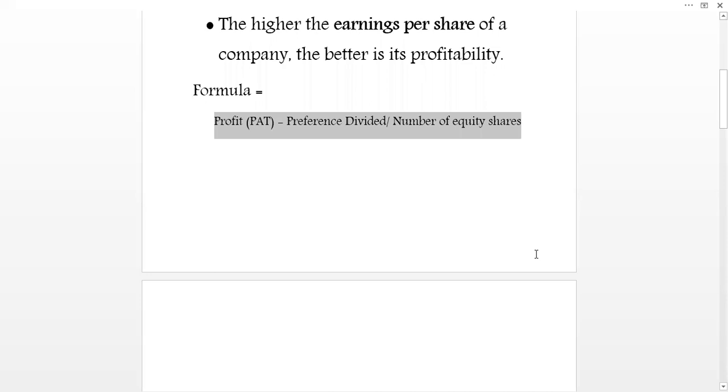The formula for calculating EPS is as follows: profit after tax, that is net profit or net earnings of a company, minus preference dividend, upon number of equity shares. Now let us have a look at how this profit after tax is calculated and why we minus preference dividend from it to get earning per share, with the help of an example.